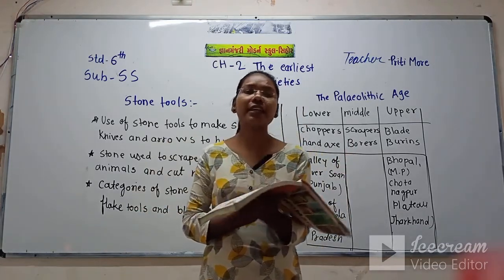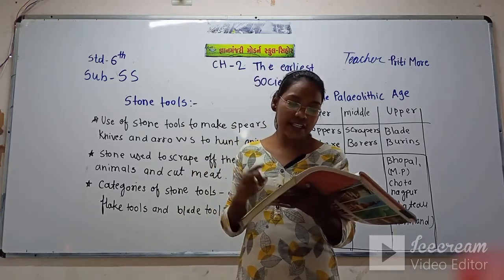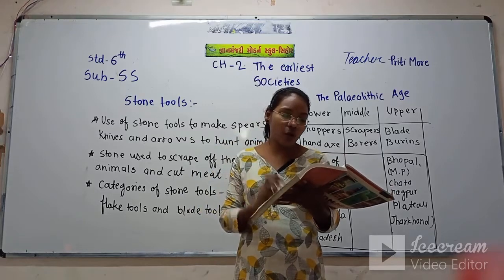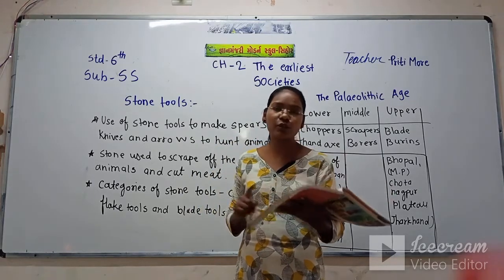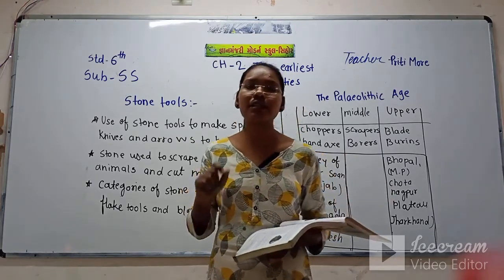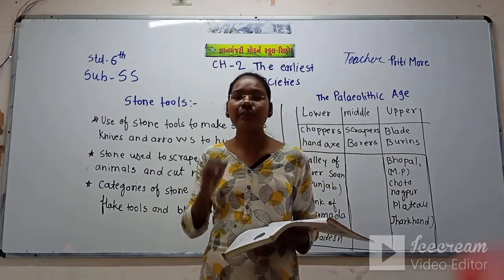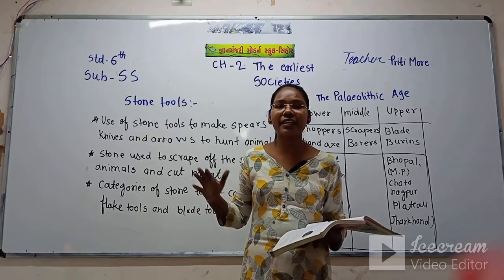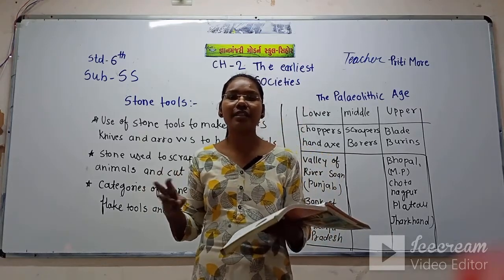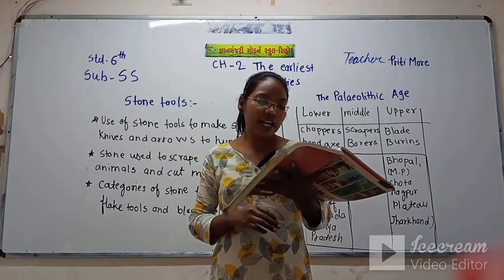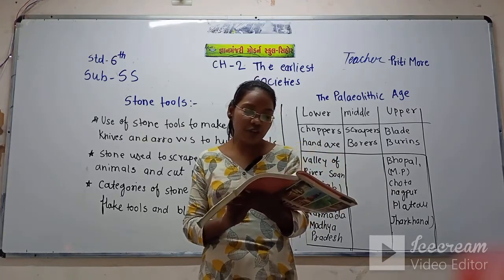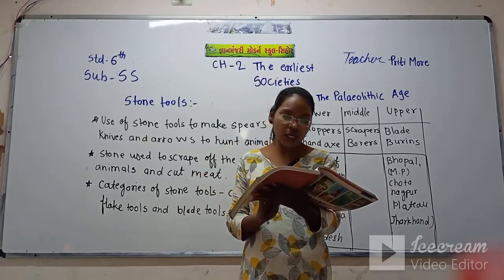All of these were made by stone only, but in different sizes. Now we'll see what is there in the core tools.